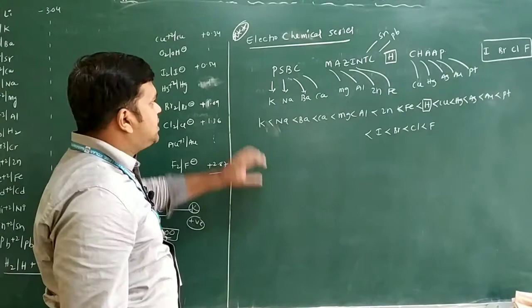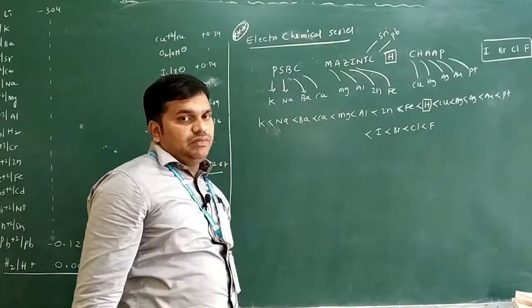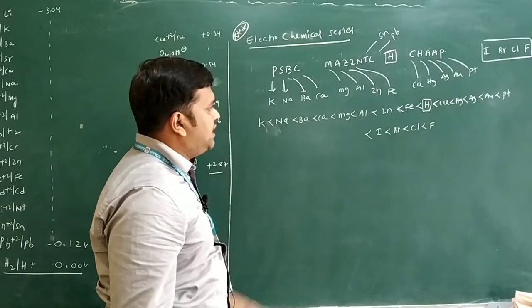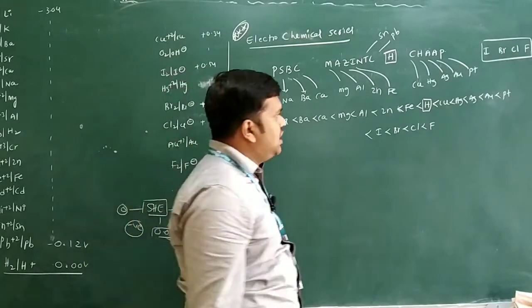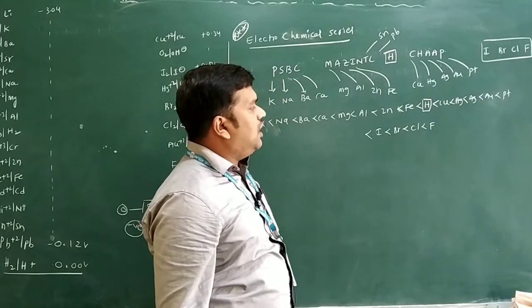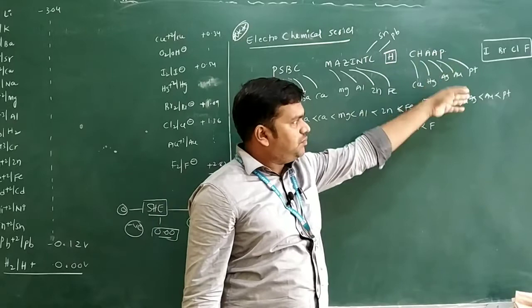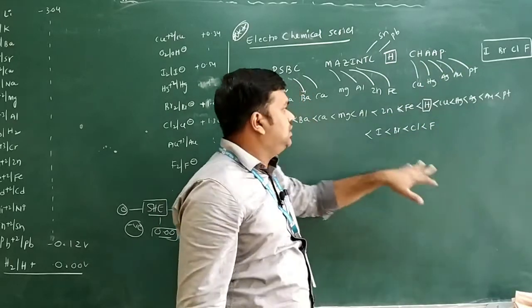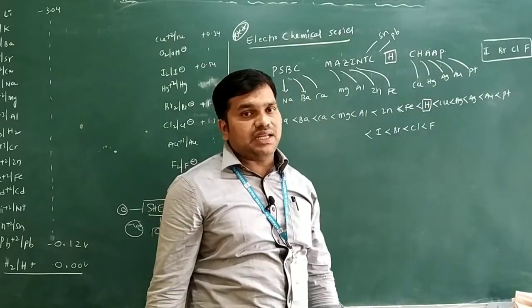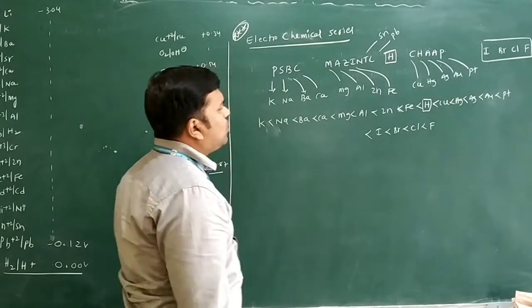Now we'll see from this code, I am writing this order: potassium less than sodium less than barium less than calcium less than magnesium less than aluminum less than zinc less than iron less than hydrogen less than copper, mercury, silver, gold, platinum. Then we have the non-metals like iodine, bromine, chlorine and what? Fluorine only. So this is the code you can keep in your mind.